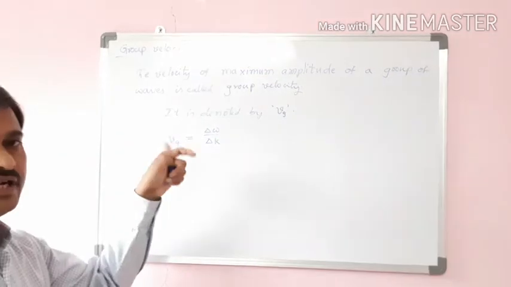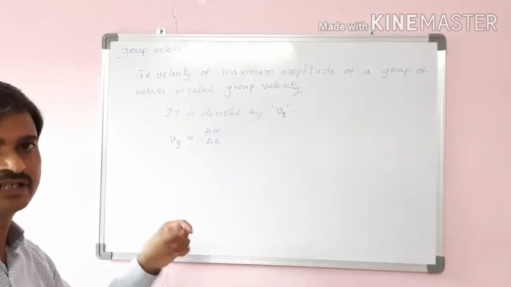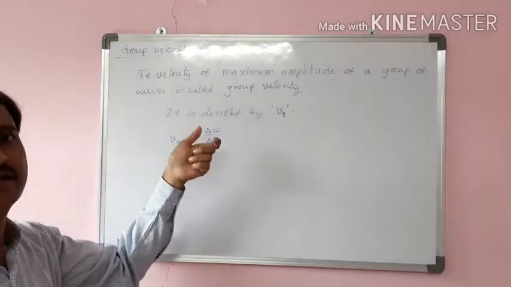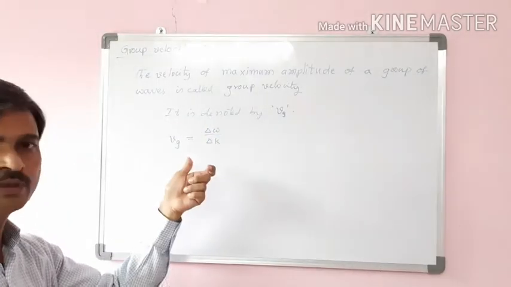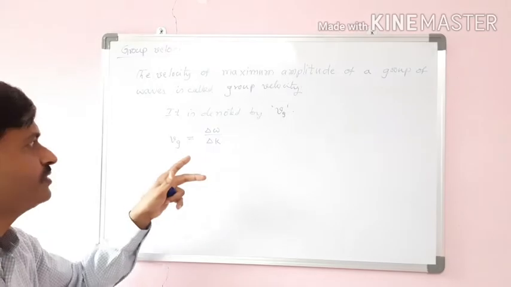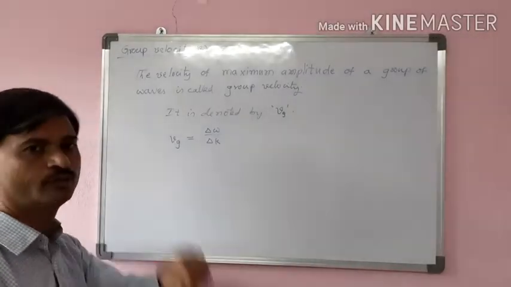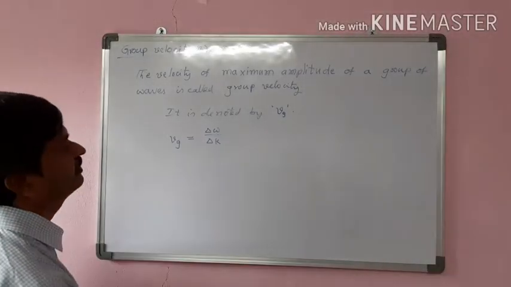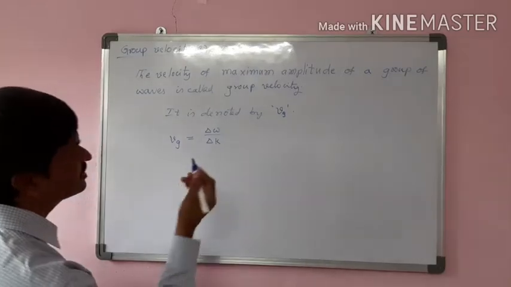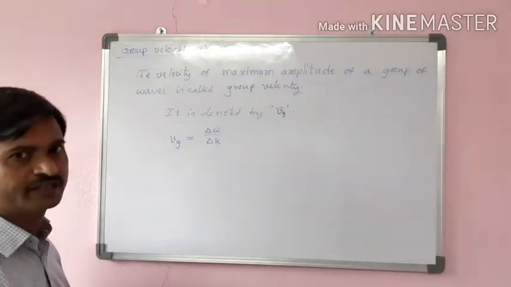Change in frequency of the waves. Consider two waves. Let us take the change in angular frequency by the change in propagation constant of the two waves; this ratio gives the group velocity. Right? So it is taken from that equation.